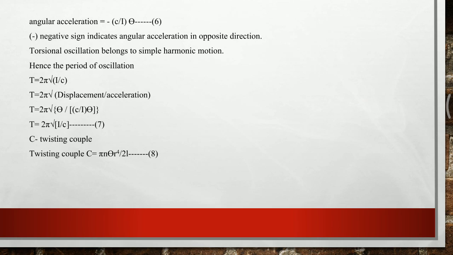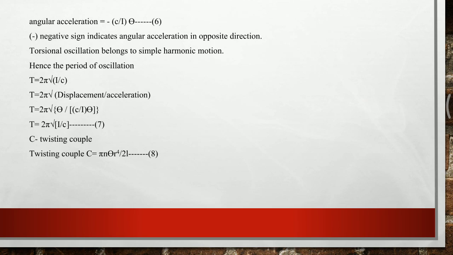Then the oscillations produced by the torsional pendulum are simple harmonic in nature and are said to be simple harmonic motion. For simple harmonic motion, the period of oscillation is given by T equal to 2 pi root of displacement by angular acceleration. T is equal to 2 pi into the square root of the displacement, which is theta, divided by the acceleration, which is given by c by I into theta, or T is equal to 2 pi root of I divided by c.